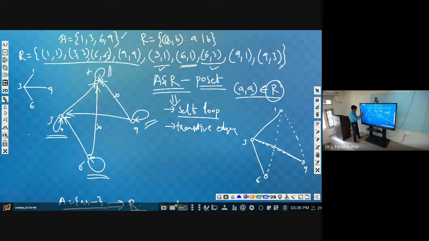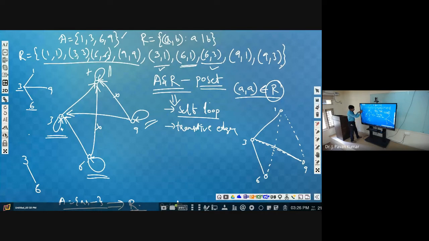No. So if 6 is related to 3, then only we will maintain this 3 in the upper level. Try to understand. Let us start from 6. Now where we have to place 3, we have to decide. As 3 is related to 6, we should place this 3 in the upper level.